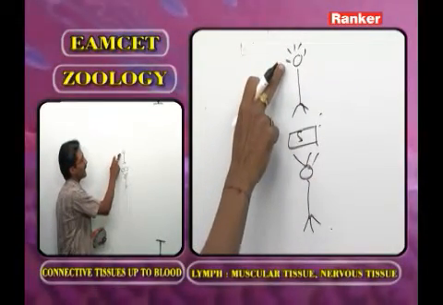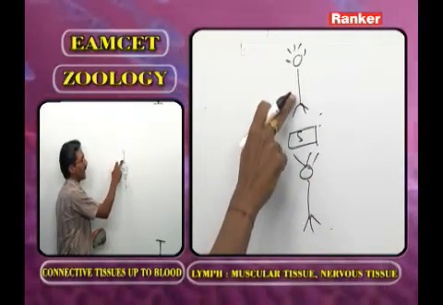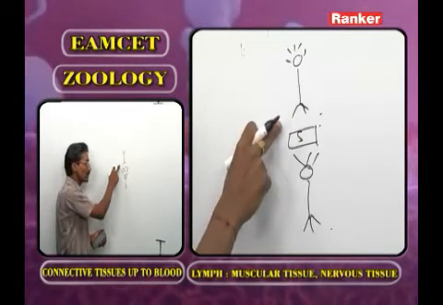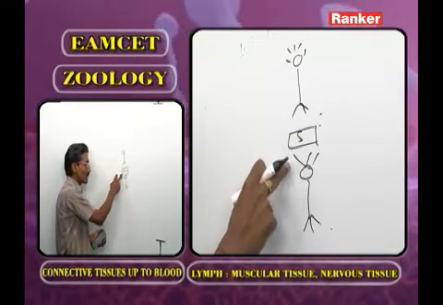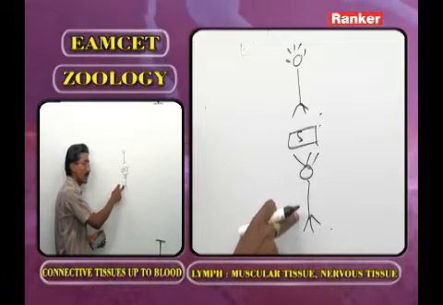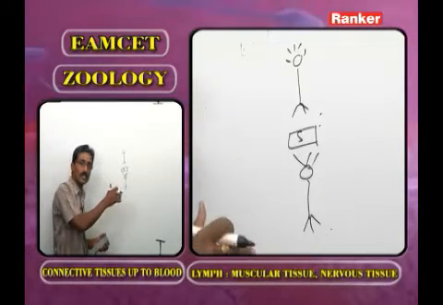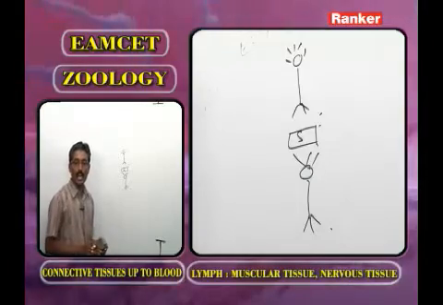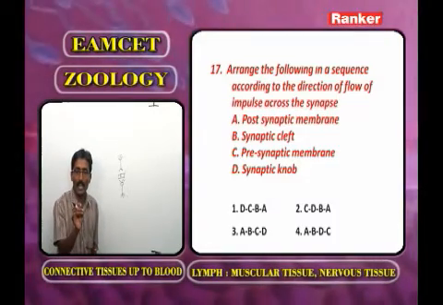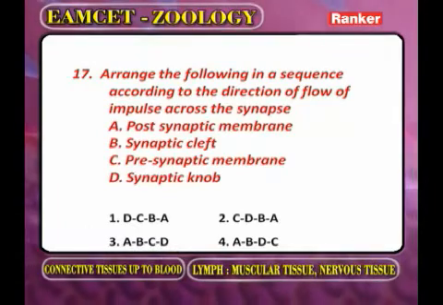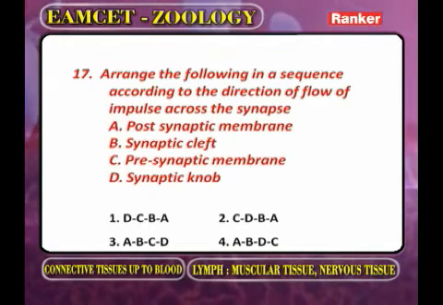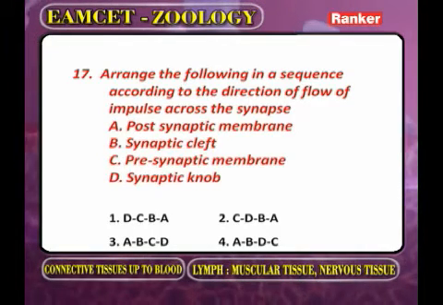First of all, the dendrons, cyton, axon, teledendrons of the presynaptic neuron, then the synapse, then the dendrons, cyton, axon, teledendrons of the postsynaptic neuron, and it goes on. Here, regarding the options, what is the correct order of passing of propagation? Postsynaptic membrane, synaptic cleft, and next presynaptic membrane, synaptic knob.